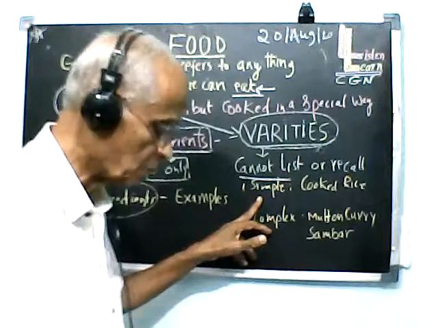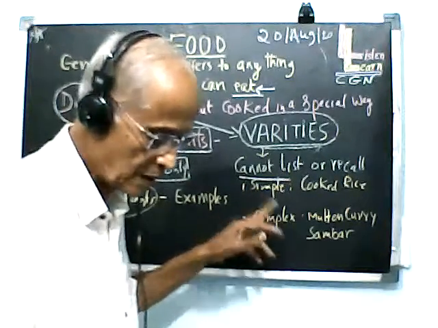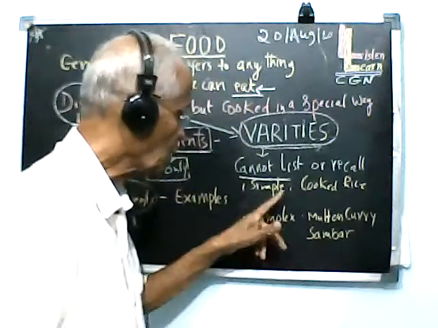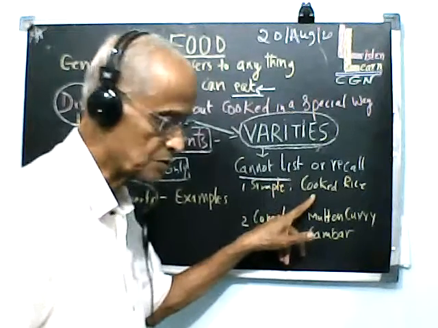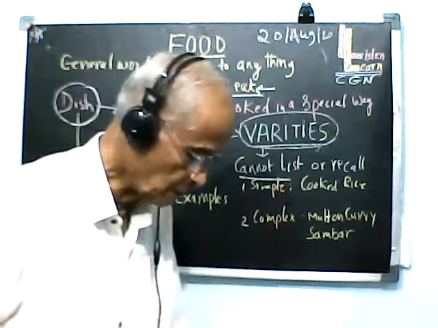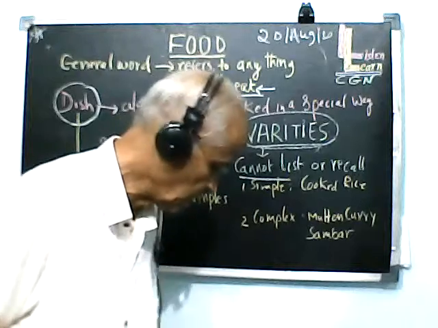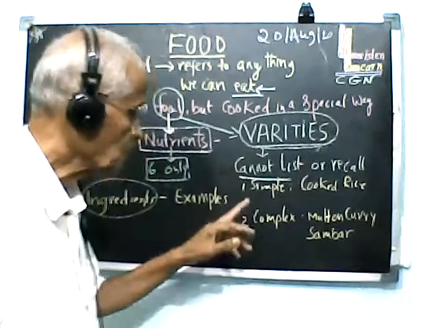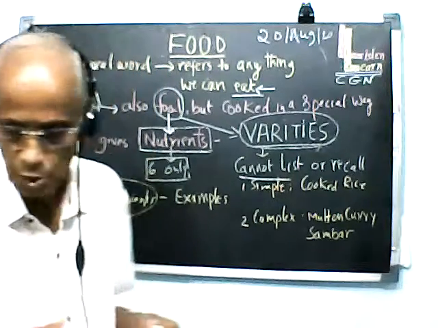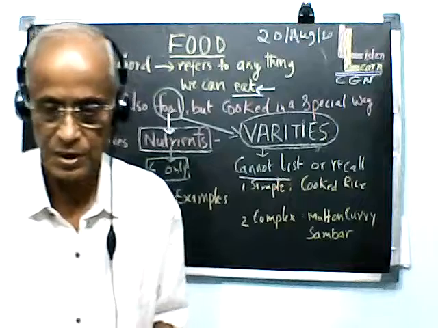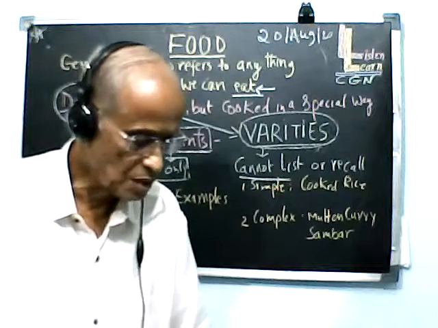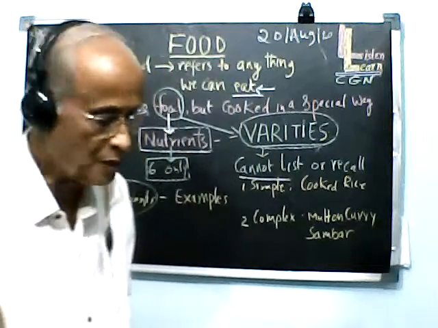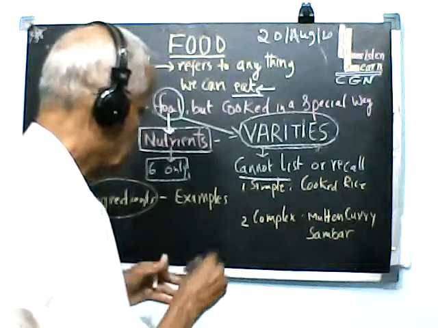A variety of food normally we take in our country, especially in our South Indian states. We take rice. It's the cooked rice, right? When you say cooked rice, it is very different from the raw rice. So how do we cook the rice? If you ask a question, what is the answer you can give? How do you cook the rice? All right, I think we will be able to understand that one.